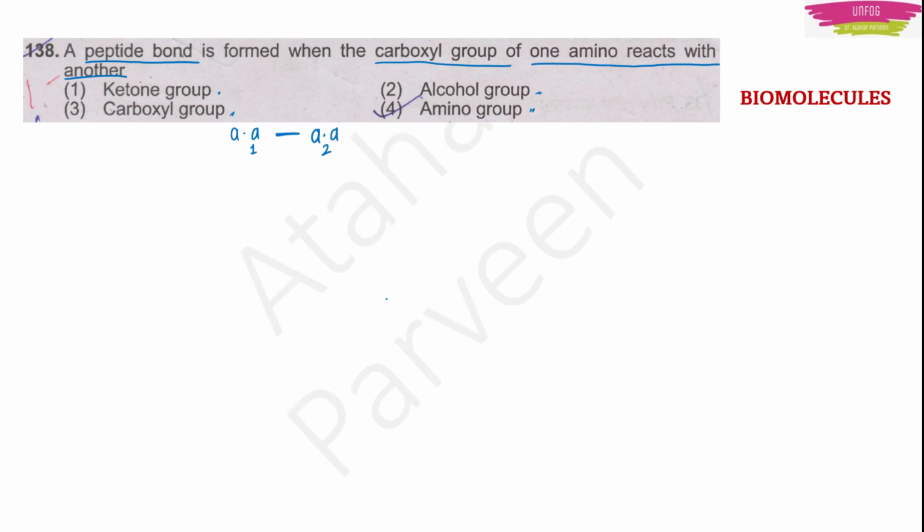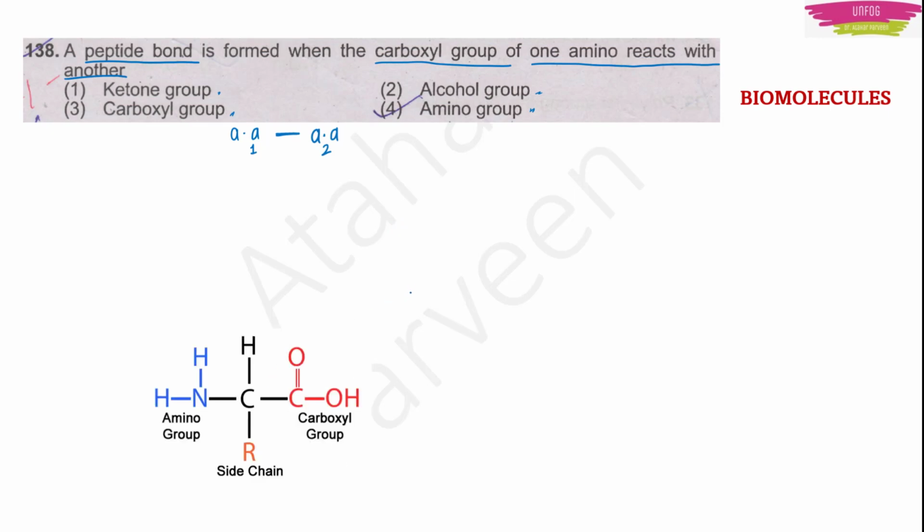Now let me show you the structure of an amino acid. This is the simple structure of an amino acid. As we can see, we have a single carbon here and it has 4 bonds. From one of the 4 bonds, it has one hydrogen. It has one carboxyl group. Then it has one side chain R. This R can be any organic group, CH2, CH3, any organic group. Then we have one amino group. Now this is one amino acid that I have.